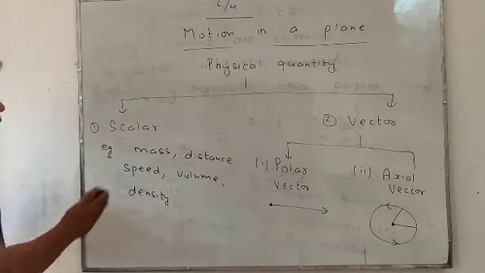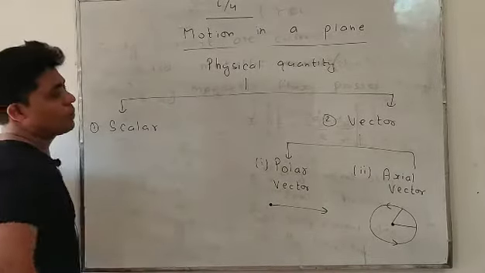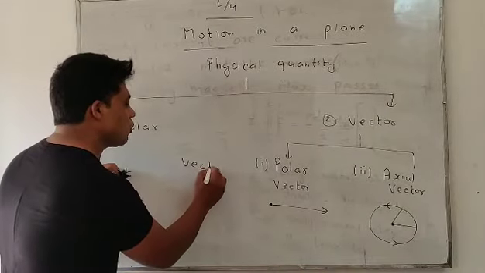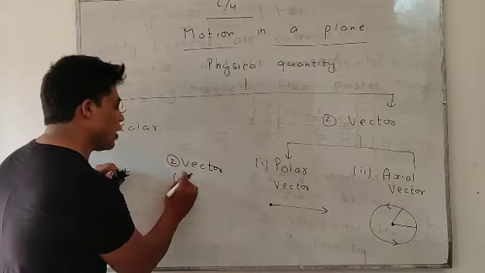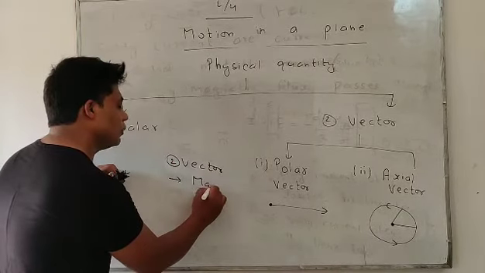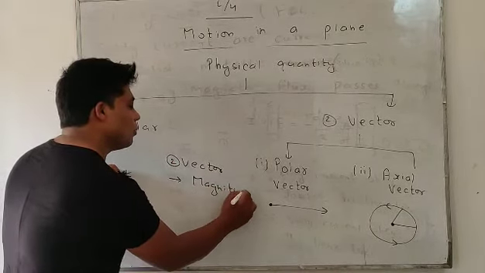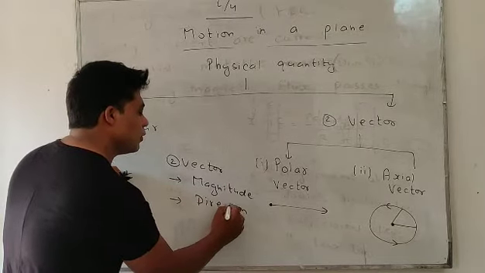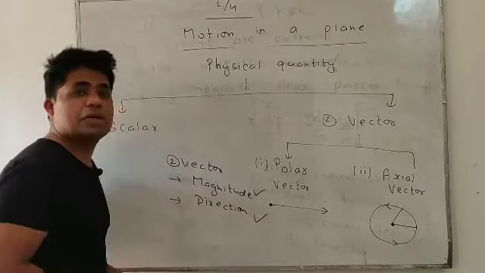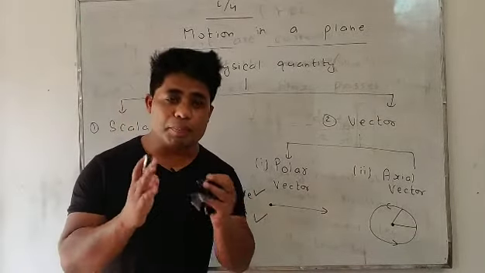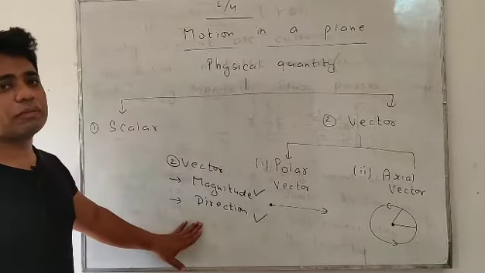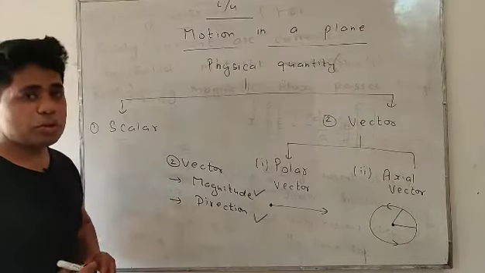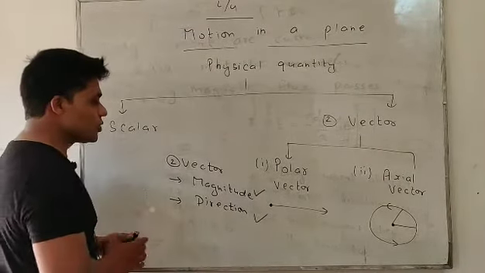Okay students, now another topic is vector. What is a vector? Those physical quantities that require magnitude as well as direction to completely represent them are said to be vector physical quantities.